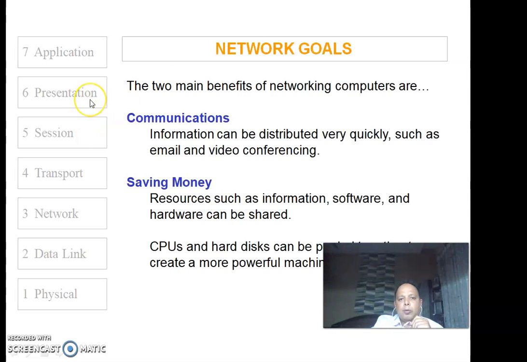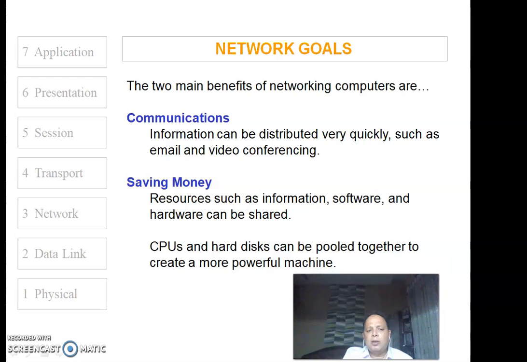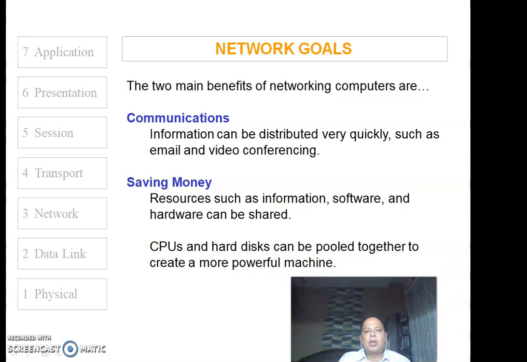So let me take you quickly through the network goals that we have seen so many times, that communication is the main benefit of network. The basic aim of studying all this OSI model is the communication of data from the source to destination, and this can be for any number of processes like email or video conferencing and so on.